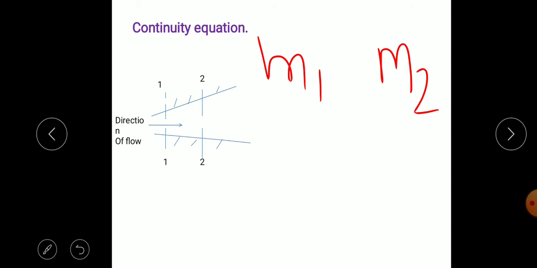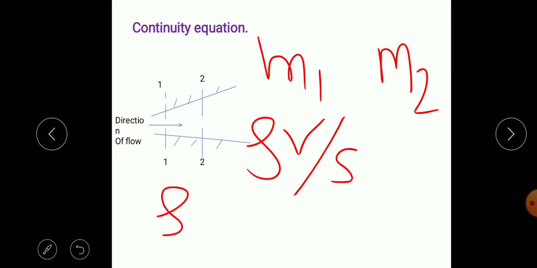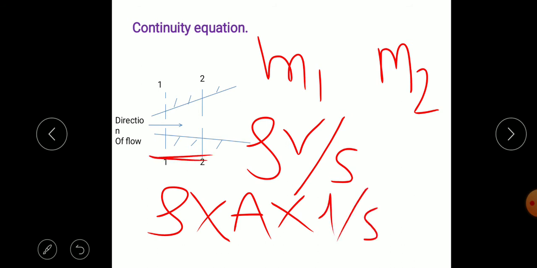So mass flow rate we can represent as density into volume flow rate, that is density into volume will be the mass, per unit time, say per second. Volume we can write as area into length, and length per second is velocity.